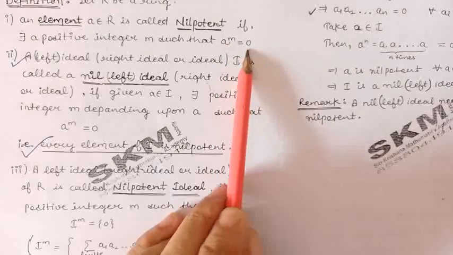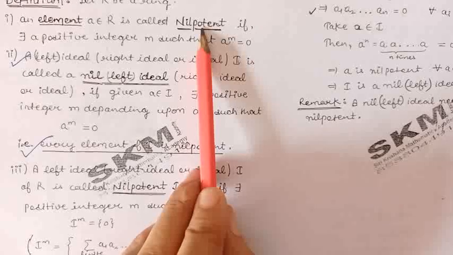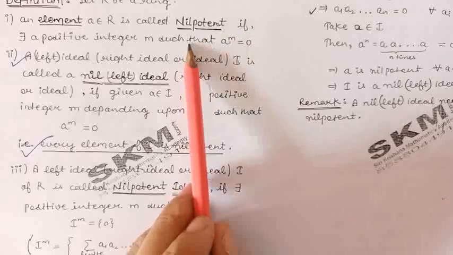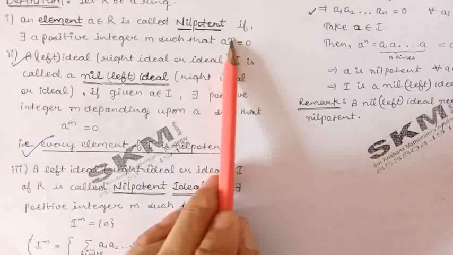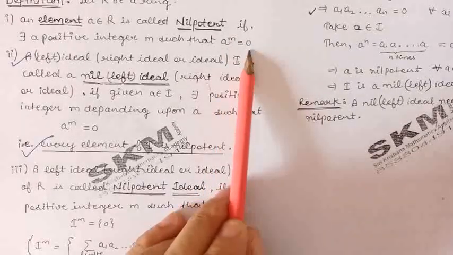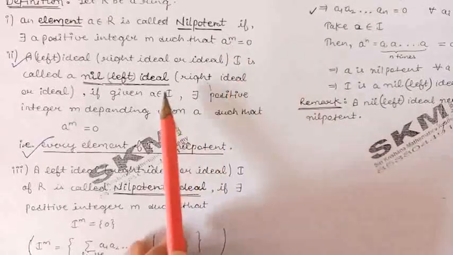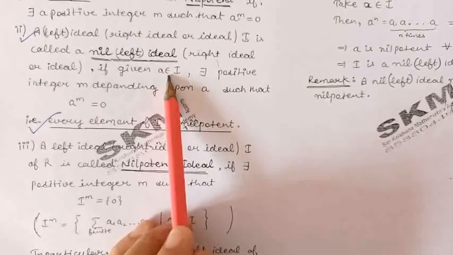Thus, the element is said to be nilpotent if we get a positive integer m such that that power of the element becomes 0.